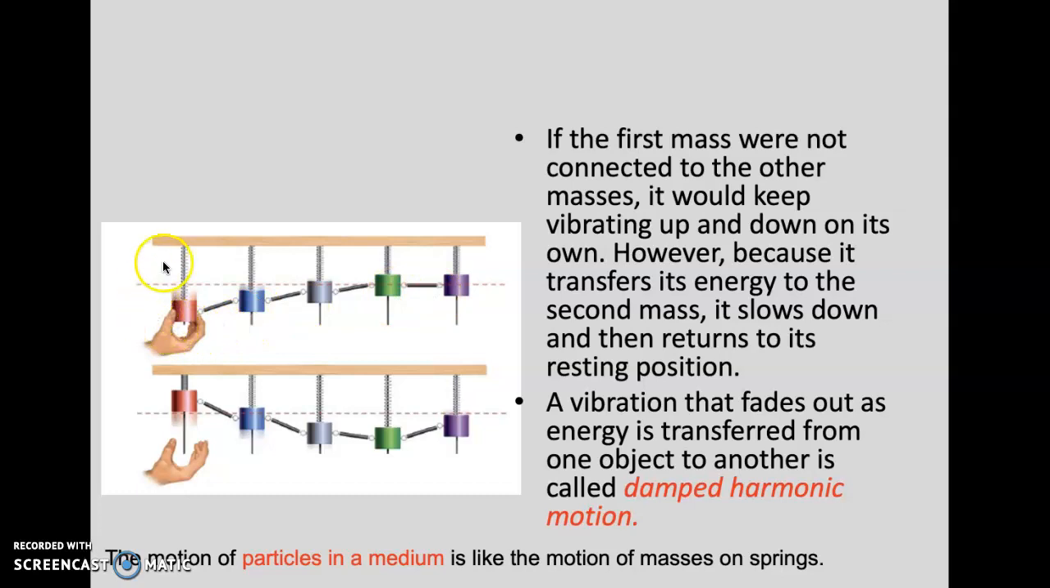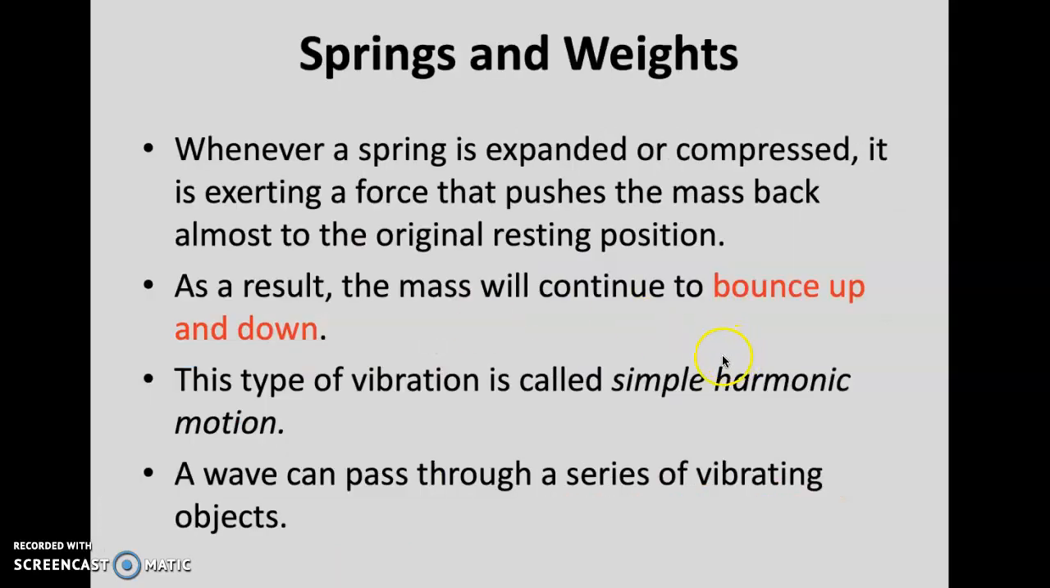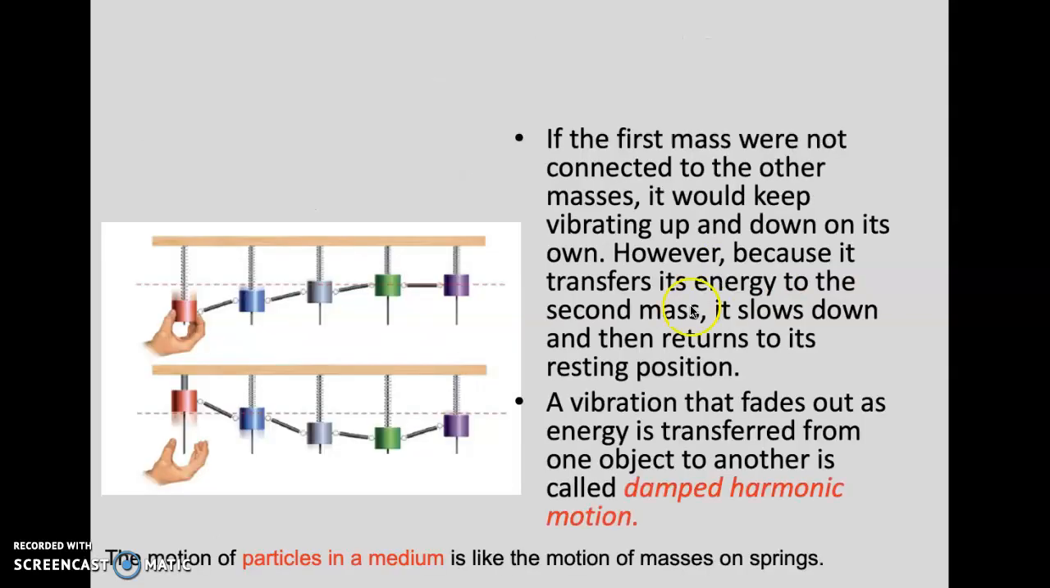And that's how waves move. As a particle moves, it transforms that energy, it transfers it, causing what we call simple harmonic motion. So that this would be a good example of a transverse wave. And eventually that vibration would fade out, and it's called dampened harmonic motion.